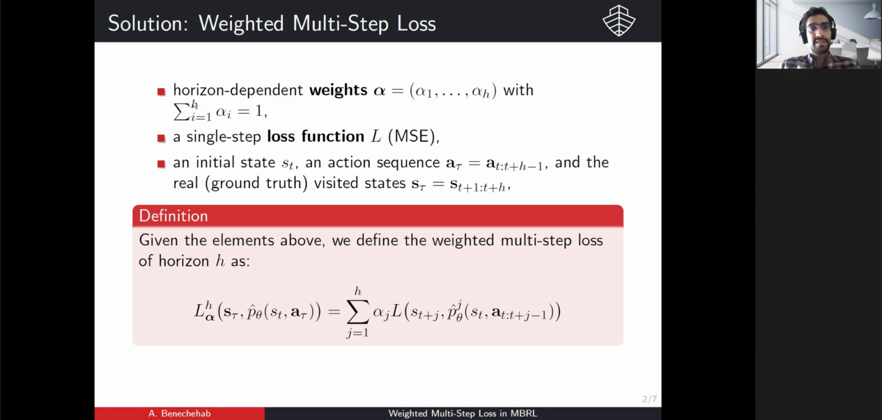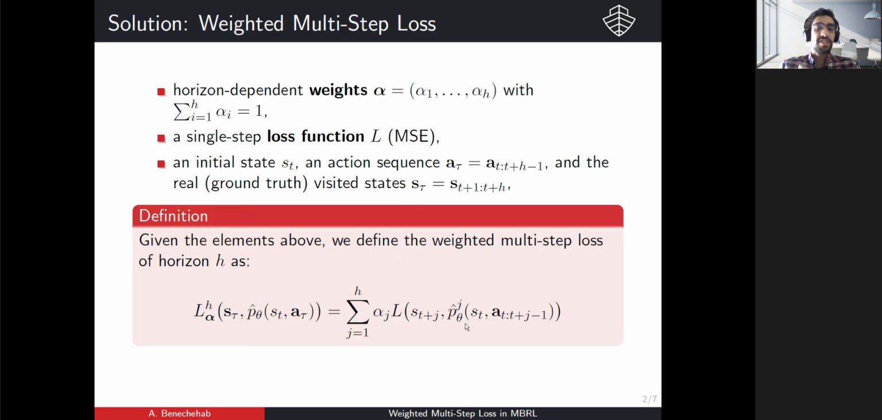So the elements of this loss are some horizon-dependent weights that sum to 1, and some loss function, which could be a mean squared error, for instance. Starting from some initial state, we will roll out a trajectory of actions, and we have ground truth visited states from the transition function of the environment. Then, given all of these elements, we define the weighted multi-step loss up to some horizon h as the weighted sum of the loss or the error terms at every prediction horizon.